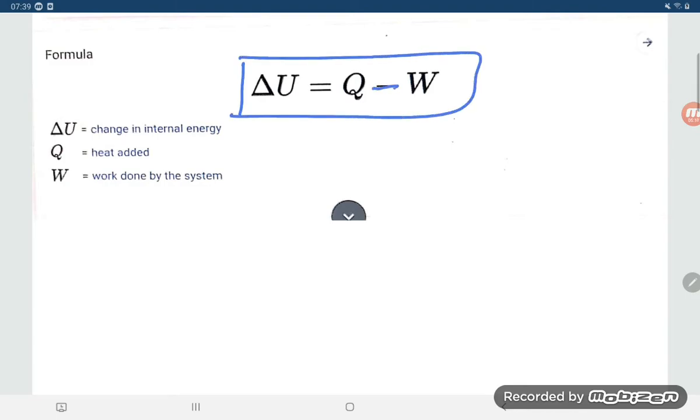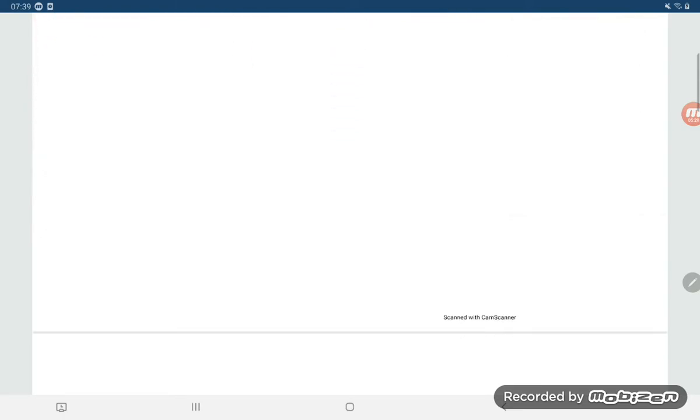So see here, the negative sign, what they are saying, is work done by the system. Work done by the system means loss of energy, so that is a negative sign. Q is heat added, and the change in internal energy is delta U.